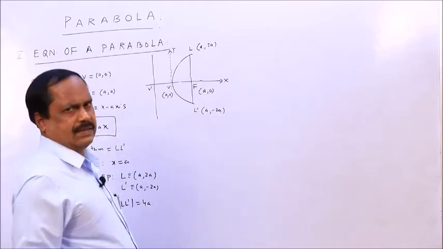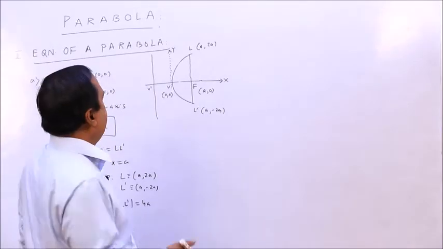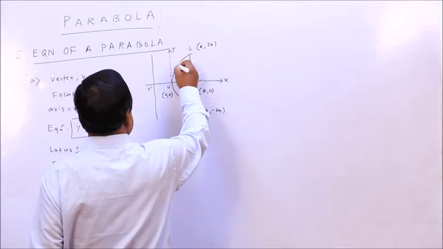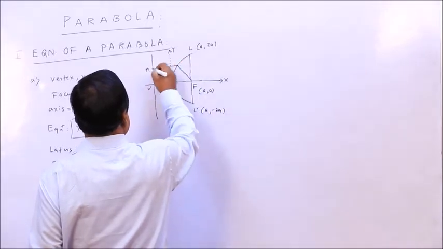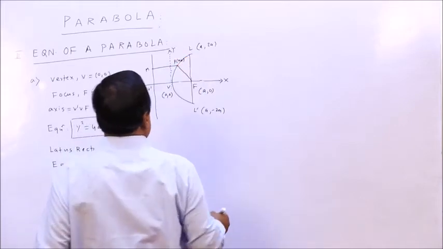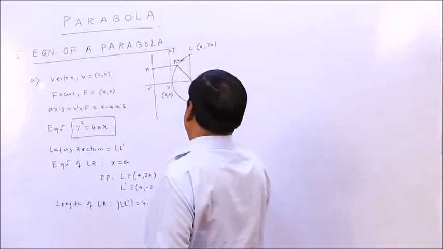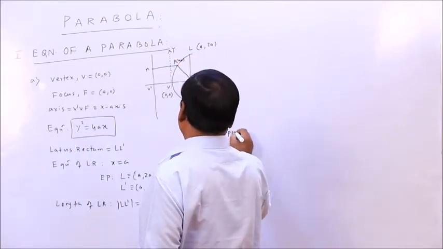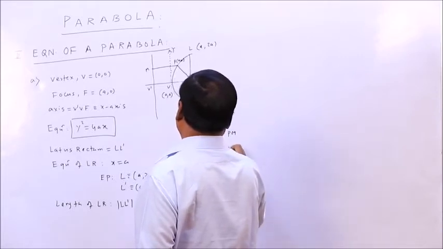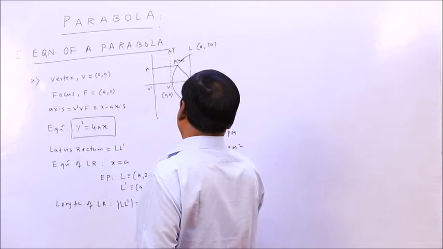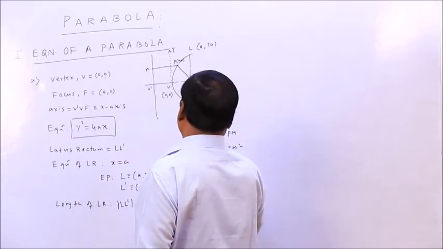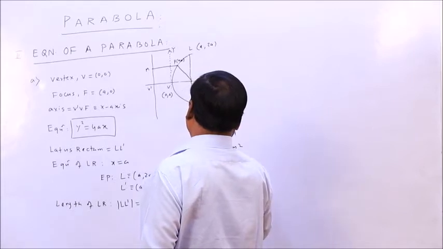You should understand that if P is any point here, P(x, y), then PF equal to PM. So PF square equal to PM square. PF square means the distance: x minus a whole square plus y minus 0 whole square.